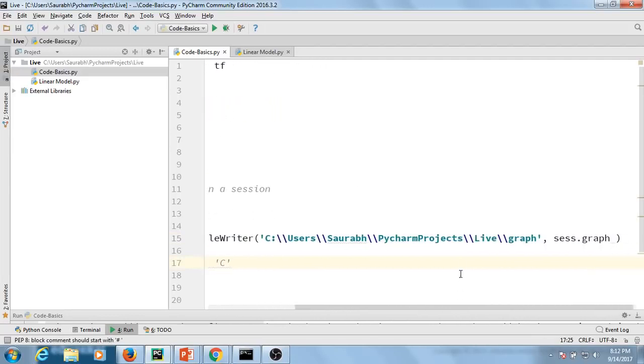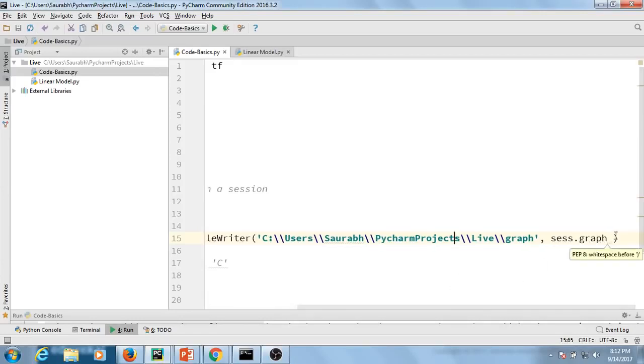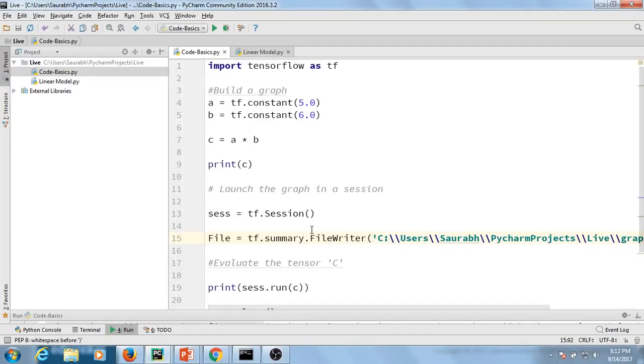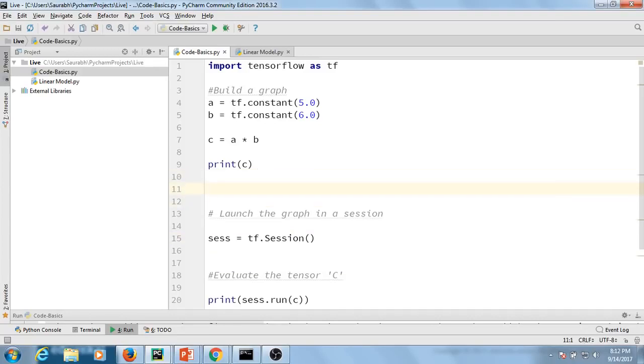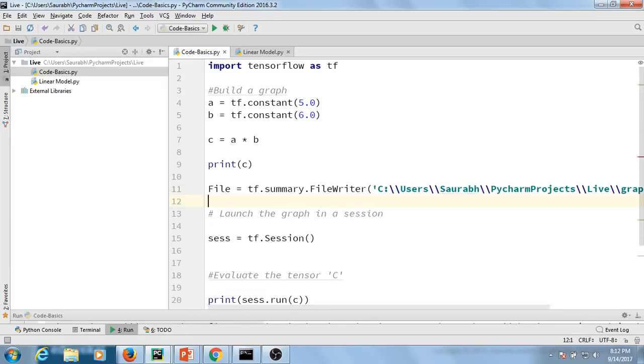File writer, and this is the path where I'm going to save that graph, or the log file that will be created, which will be used by TensorBoard to create the TensorFlow graph. And then finally, I'm going to create a graph object. And just one thing, guys, that you need to always remember: you need to write this file writer command before you launch the session. So just keep this in mind and go ahead and run this now.